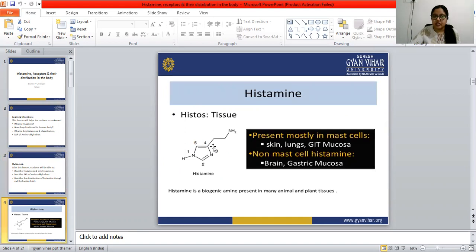So the structure of histamine is this. The numbering starts from this nitrogen, so 1, 2, and the third position is again a nitrogen, then 4 and 5. So this is the structure of histamine.